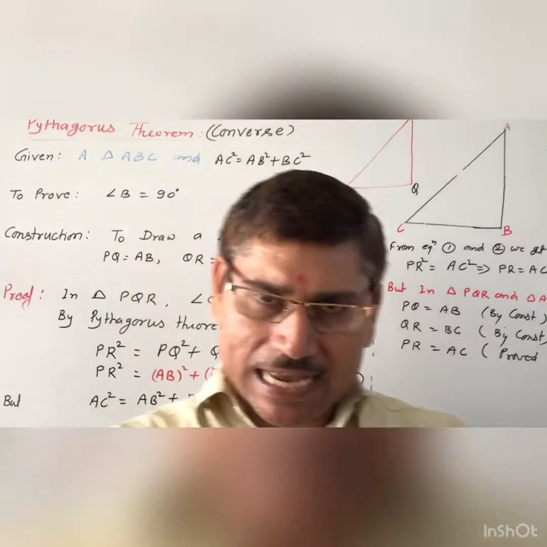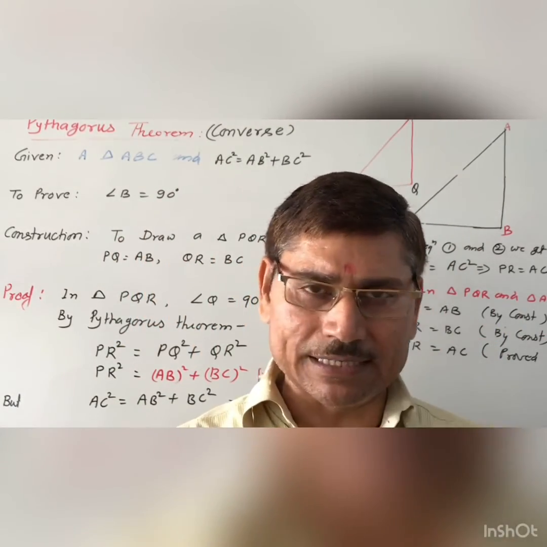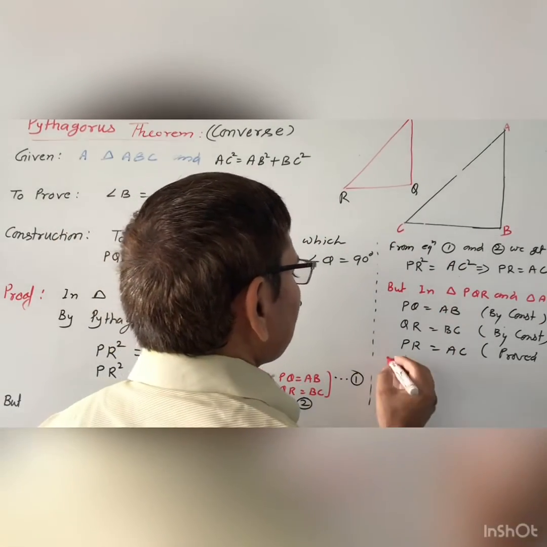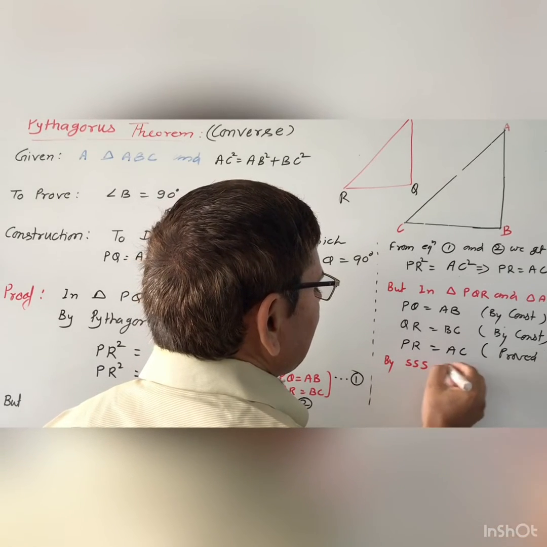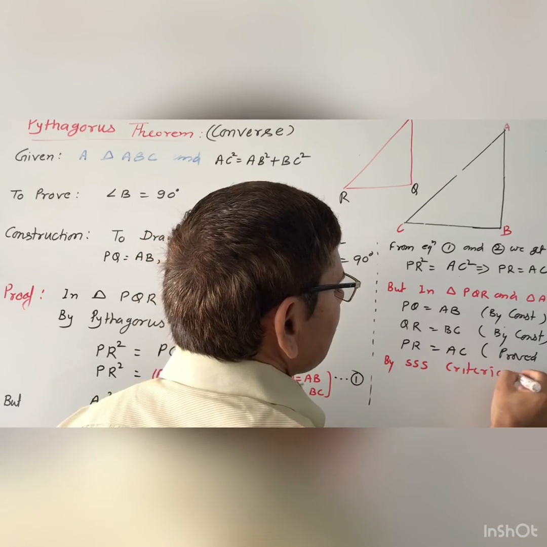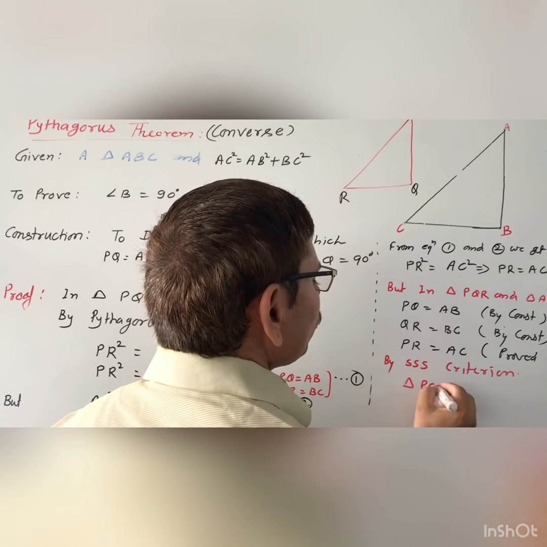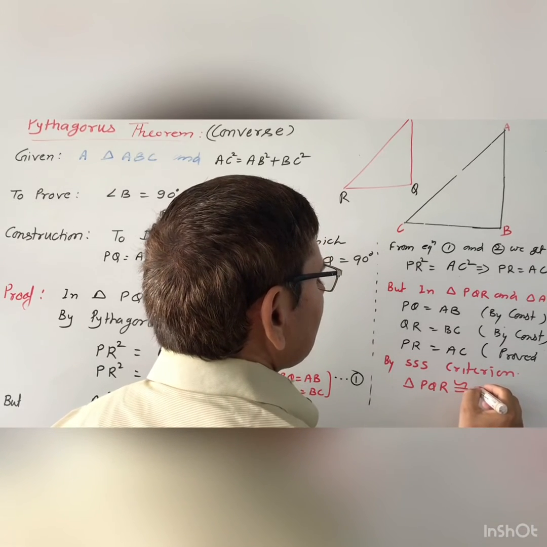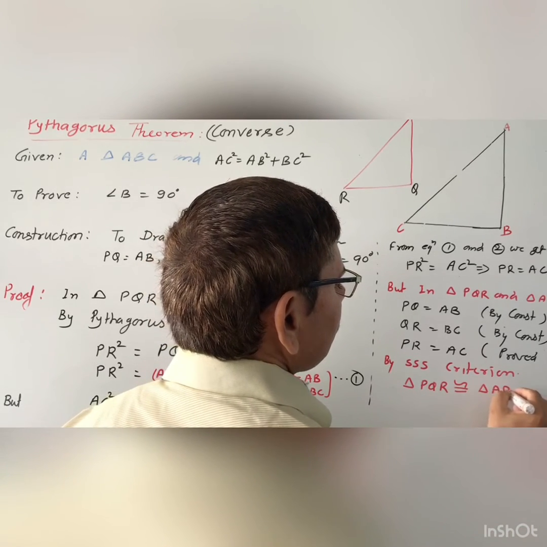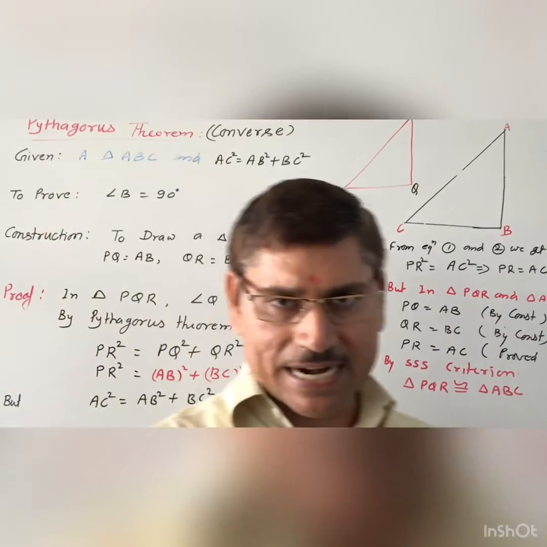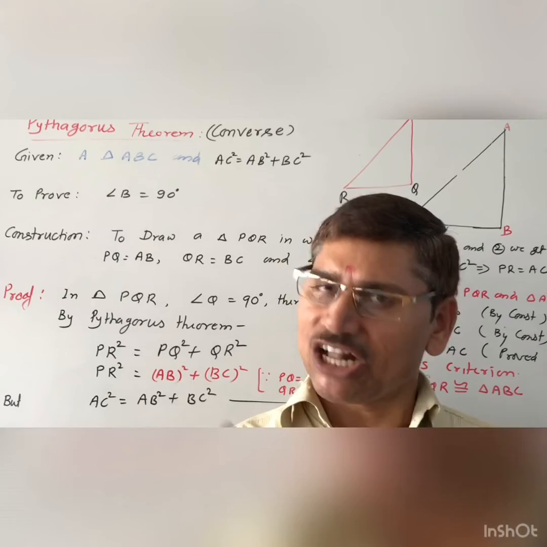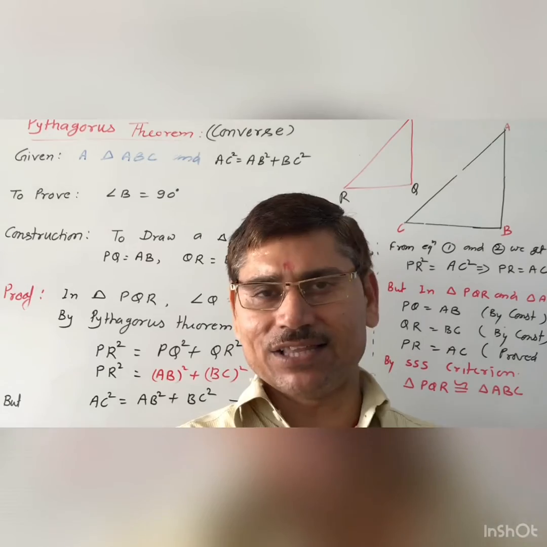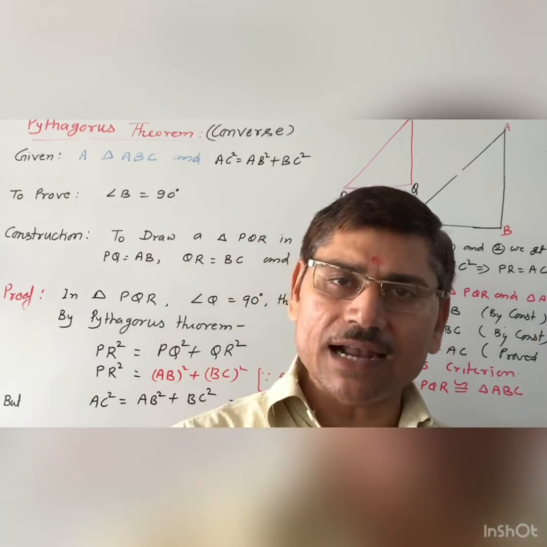Since all three sides are equal in the two triangles, by the SSS criterion, triangle PQR is congruent to triangle ABC. According to this condition, these two triangles are congruent. If these two triangles are congruent, then all their corresponding parts are equal.